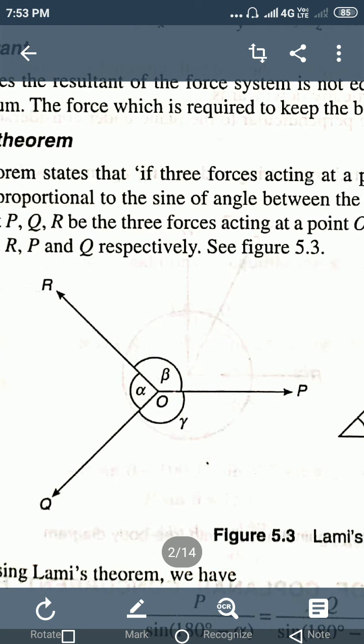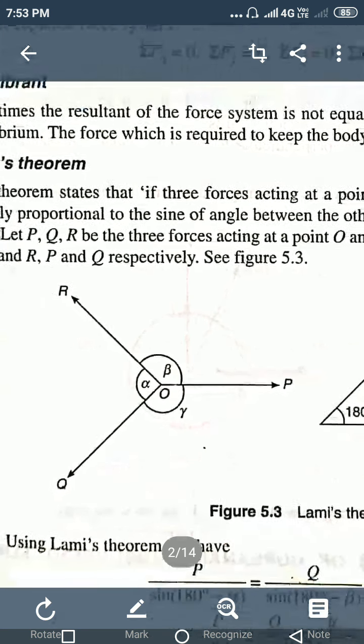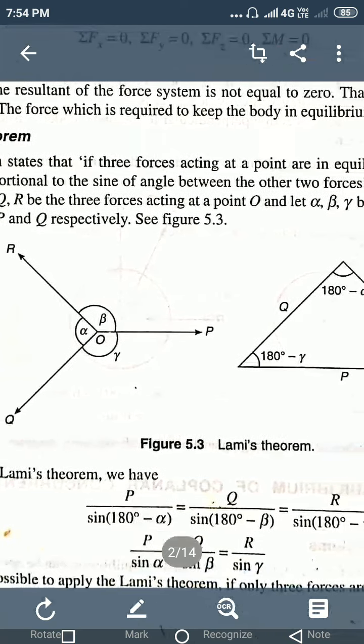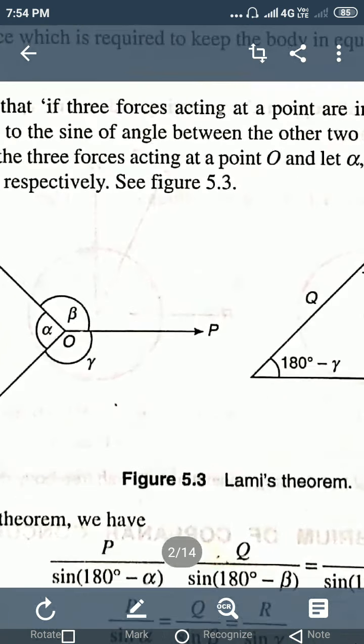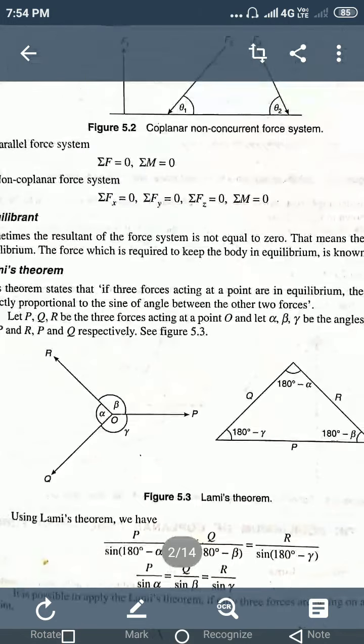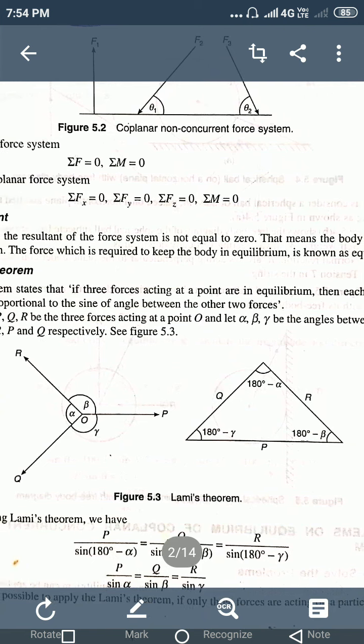So what Lami's theorem says is, if three coplanar concurrent forces are in equilibrium, then according to Lami's theorem, each force is directly proportional to the sine of the angle between the other two forces. You can represent this coplanar concurrent force system in the form of a triangle.